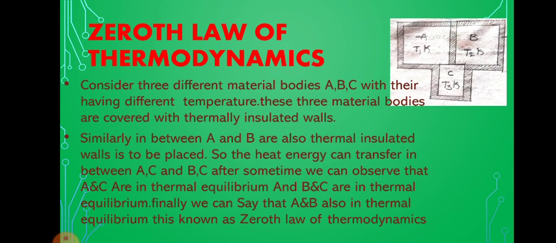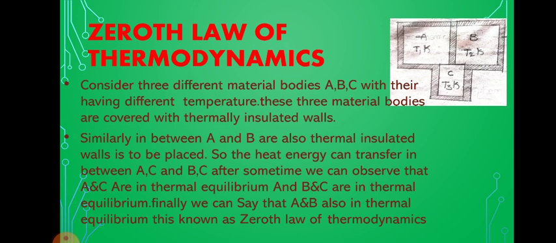The heat energy can transfer between A and C, and between B and C. After some time, we can observe that A and C are in thermal equilibrium, and B and C are in thermal equilibrium. Finally, we can say that A and B are also in thermal equilibrium. This is known as the zeroth law of thermodynamics.